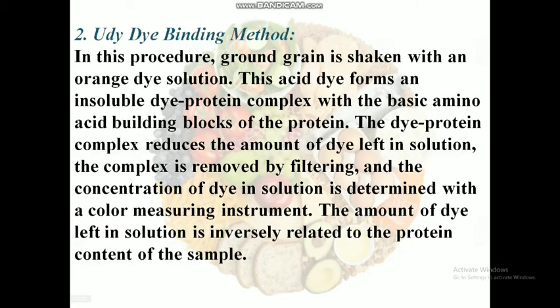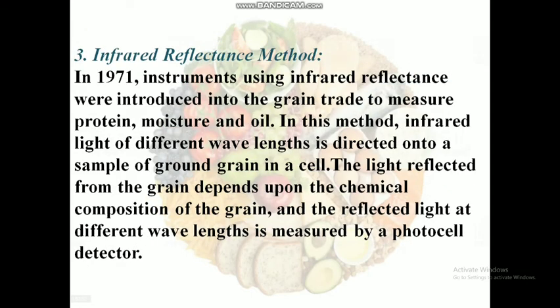Second method, the Udy dye binding method. In this procedure, ground grain is taken with orange dye solution and shaken well. That acid dye forms an insoluble dye-protein complex with the basic amino acid building blocks of the protein. That complex reduces the amount of dye left in solution, and the complex is removed by filtering. The concentration of dye in the solution is determined with a color measuring instrument. The amount of dye left in solution is inversely related to the protein content of the sample.